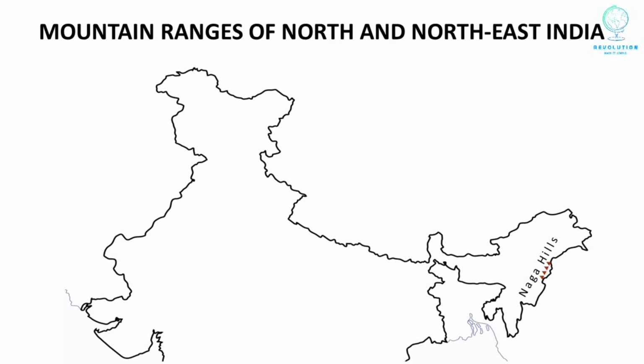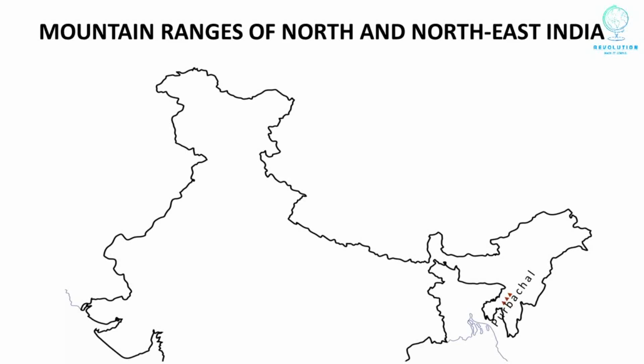These are Naga Hills lying in the state of Nagaland. These are East Manipur Hills lying in the state of Manipur, and Lamatol Range also lie in the state of Manipur. These are Mizo Hills lying in the state of Mizoram. These are Purvachal Range lying in the state of Tripura.